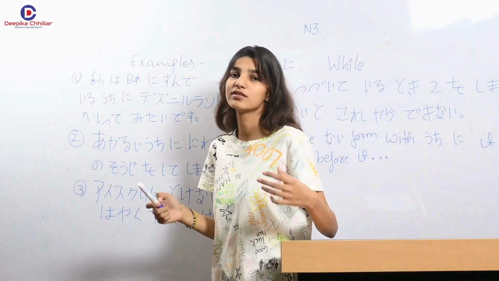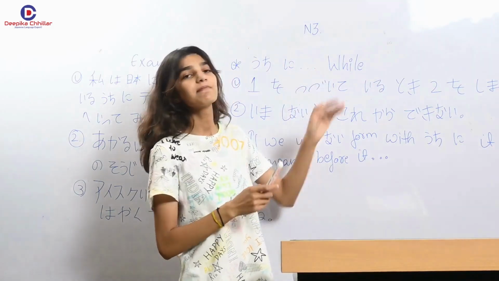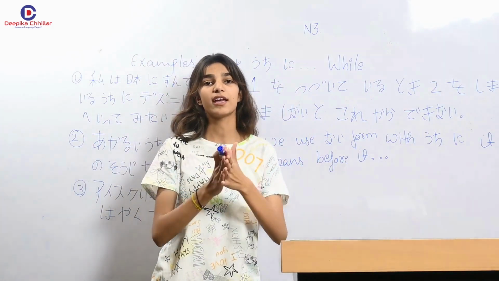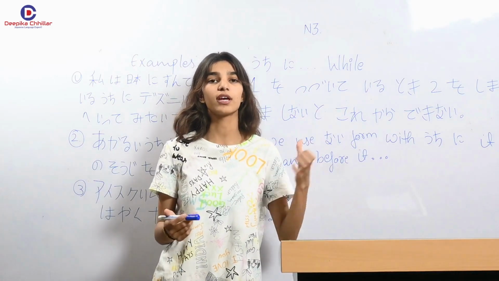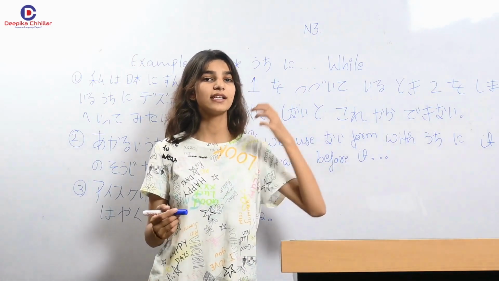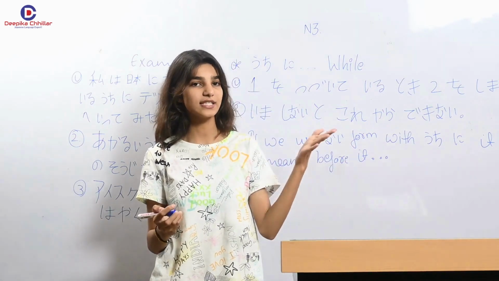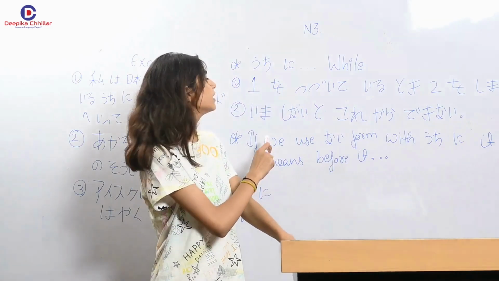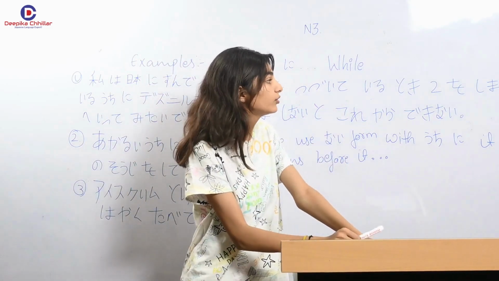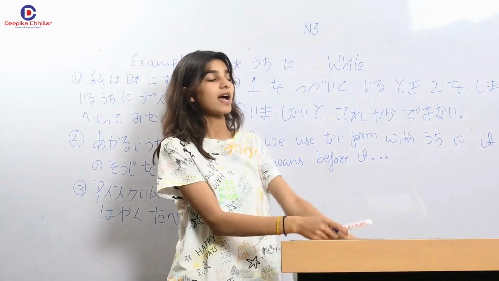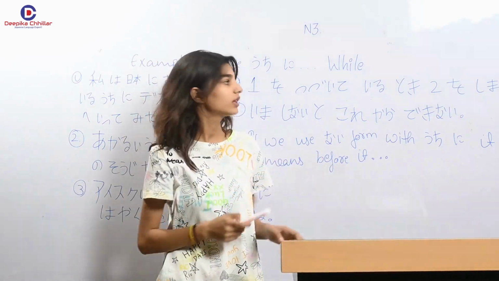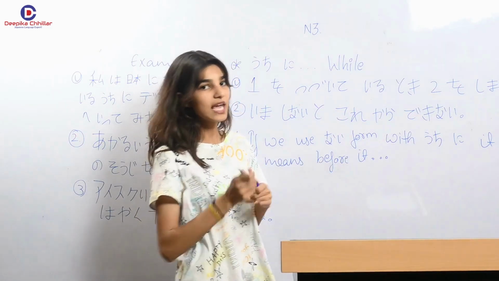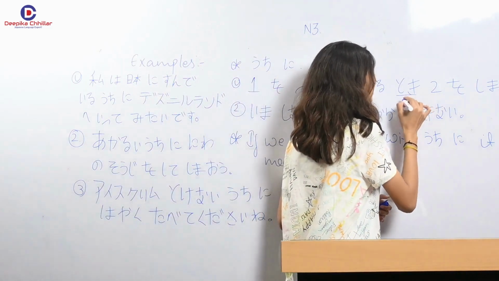Uchi Ni means while. But this pattern is used in two ways, to make your sentences in a different way or in a different sense. The first use of Uchi Ni is Ichi o suzuite iru toki ni o shimasu. Toki means, everyone of you knows, toki means when.